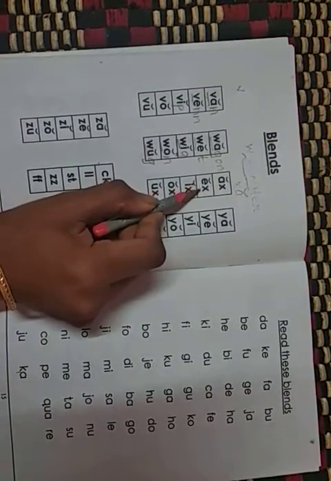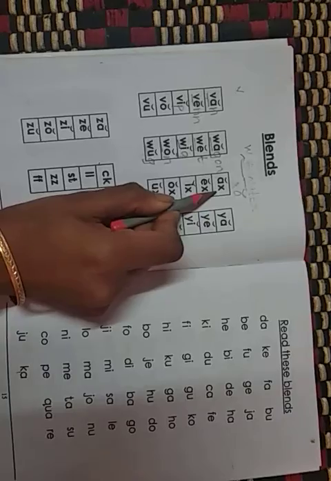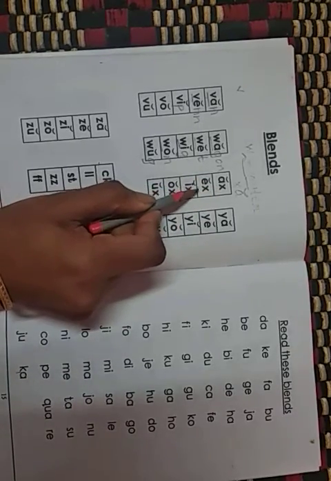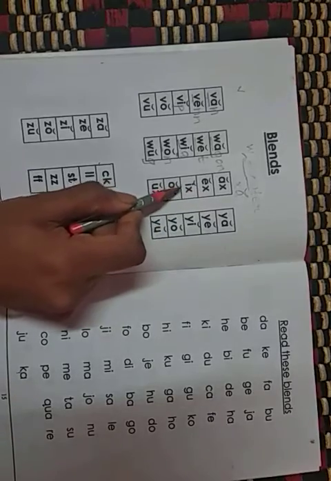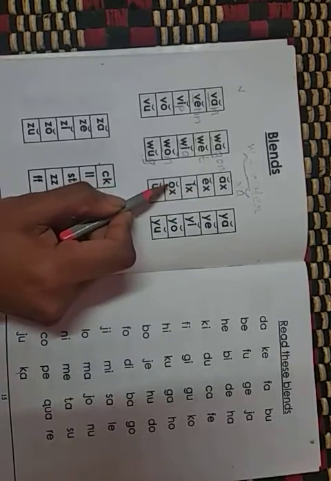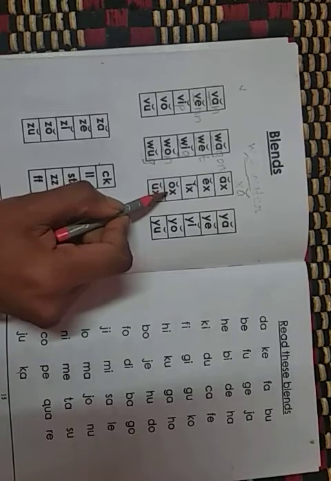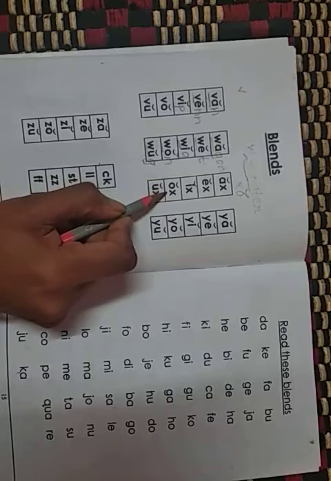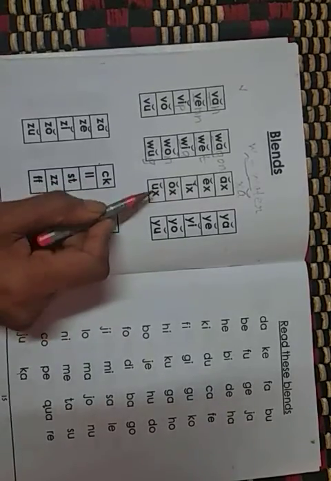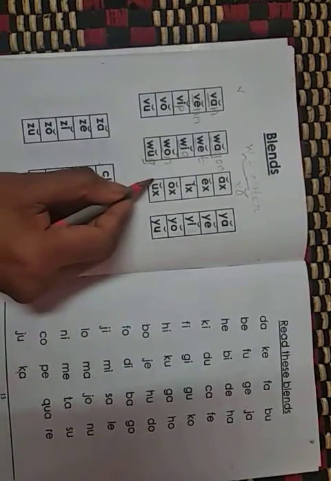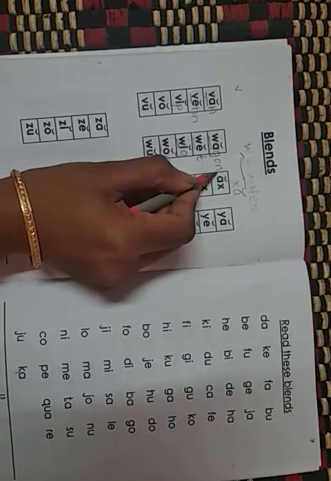X. Ox, ox, ox. So here the alphabet will be written down here.